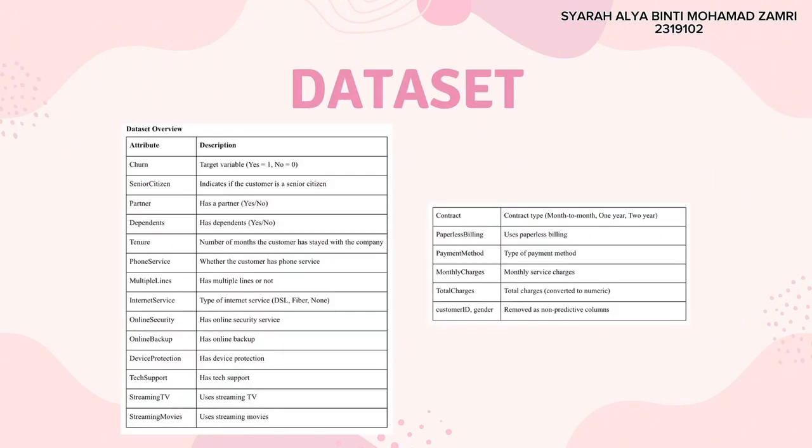For the dataset, we used telcocustomer.csv that we got from Kaggle. It includes data from more than 7,000 telecom customers with details about their demographics, service usage, and payment information. The target variable is churn, which indicates whether a customer has left a company or not. Overall, this dataset is high-dimensional and well-suited for exploring feature selection and feature extraction techniques in our study.